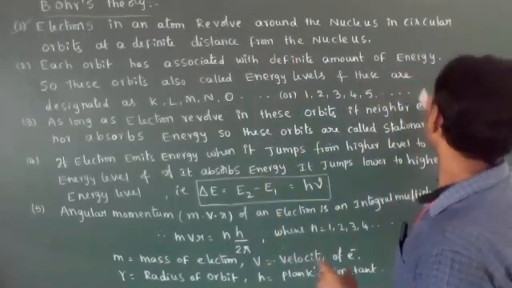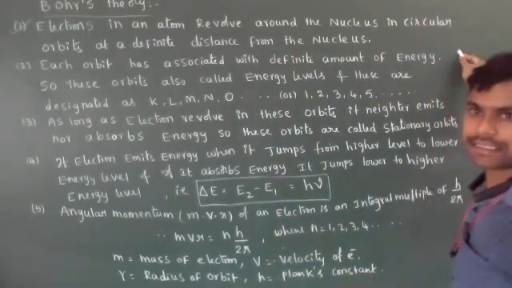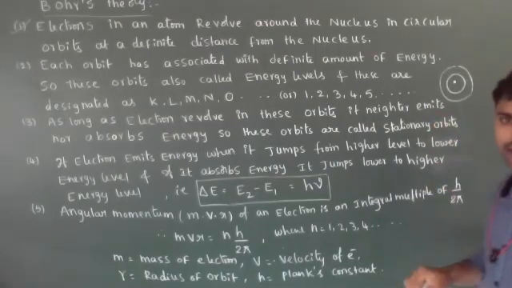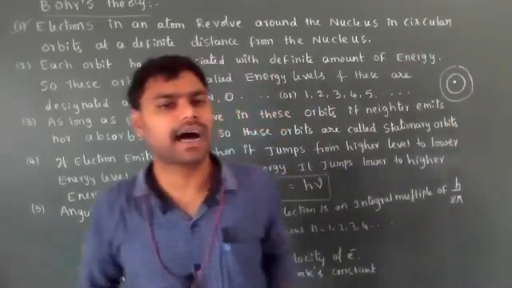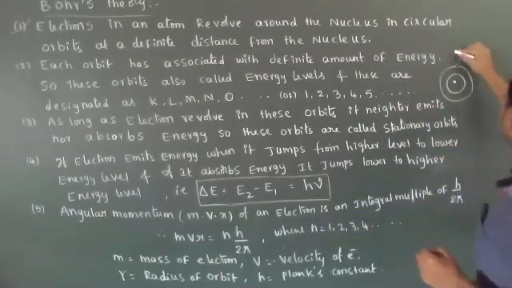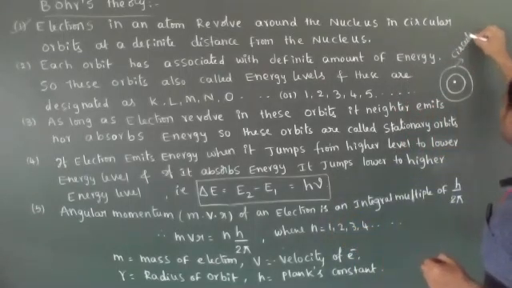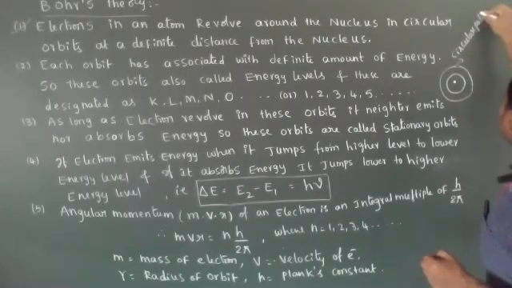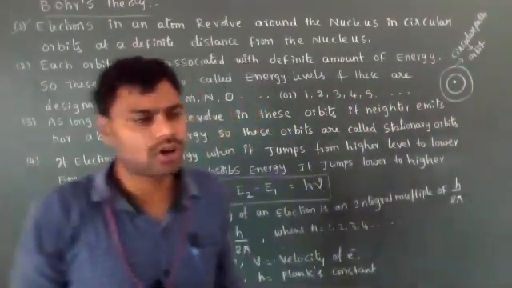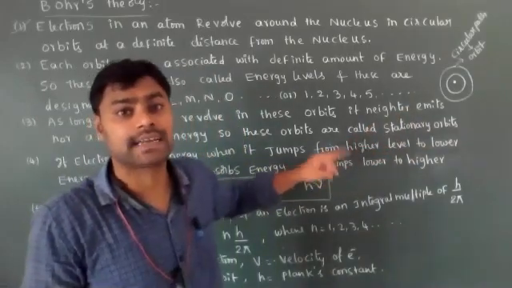In circular orbits means, like this is the nucleus. Imagine that this is the nucleus. Around the nucleus, electrons revolve in circular orbits or in a circular path. This circular path is called an orbit.